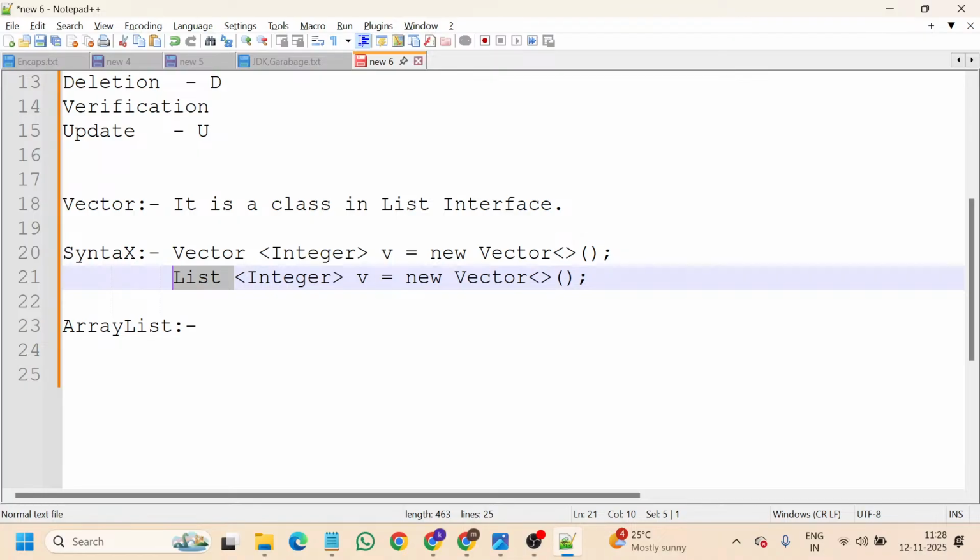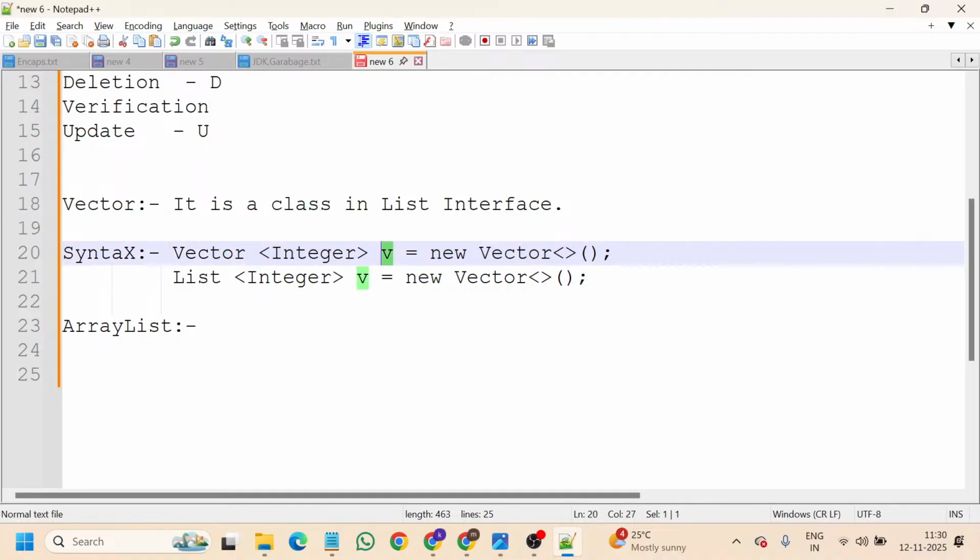How do you come to know that? Because I have used the syntax with the help of generics. So now I know that in v1 I can only store integers, and in v2 I can only store strings. That will happen like that. And you all are aware that v2, v1, v are variables, and you are aware of the equals sign, and then new is the operator to create a new object.